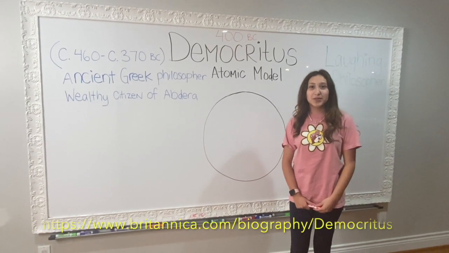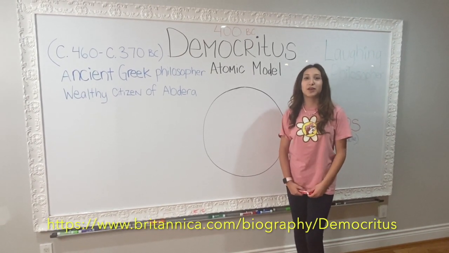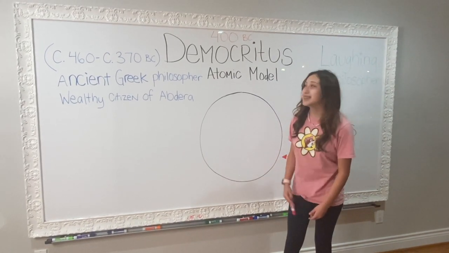Hi, my name is Kimberly Flores, and I'm going to be talking about the history of the atomic theory. There are 6 different atomic models, and the first one that I'm going to be talking about is the Democritus atomic model.